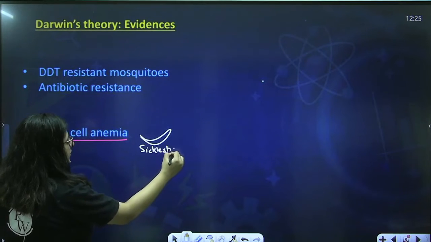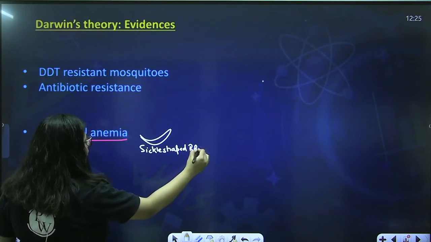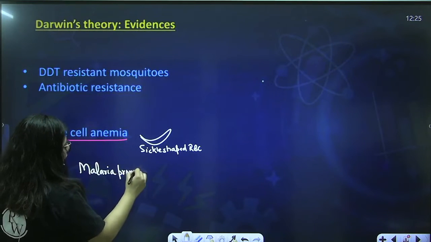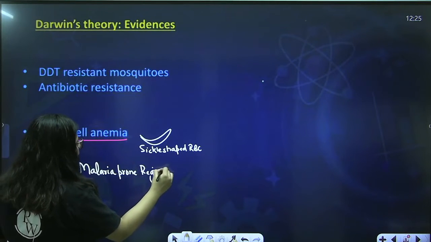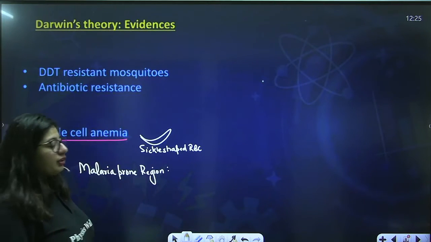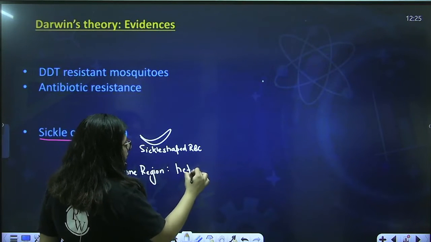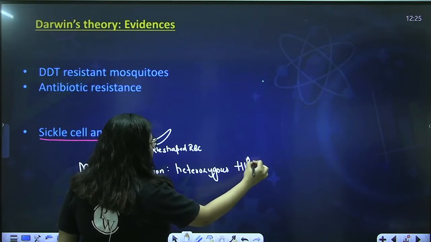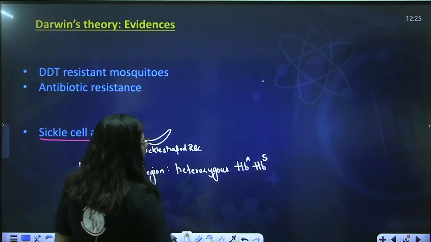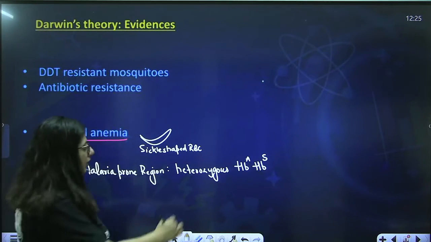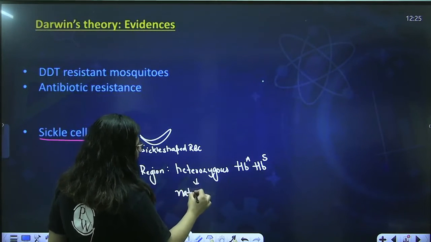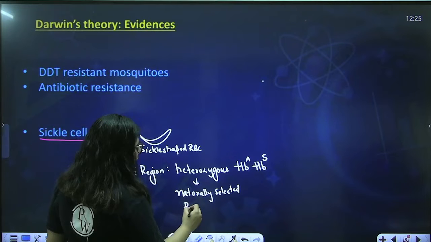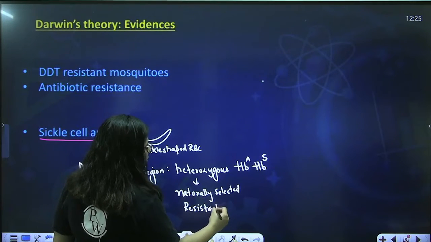In a malaria prone region, meaning a region which has a lot of breakouts of malaria, like Africa, the organisms who are heterozygous, meaning they have one normal allele and another defective allele of sickle cell anemia, are naturally selected. That means they are resistant to malaria.